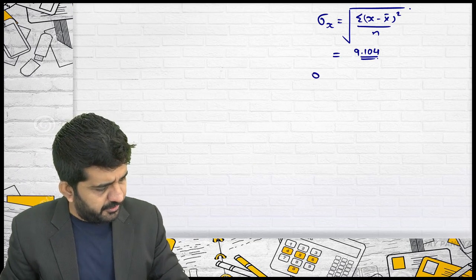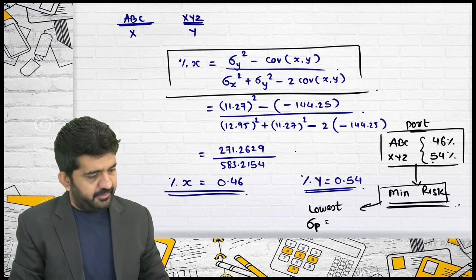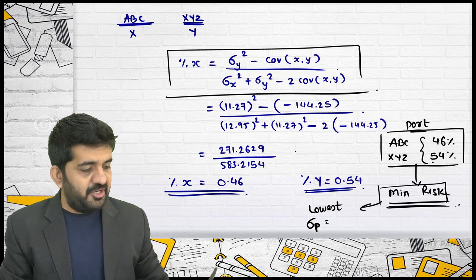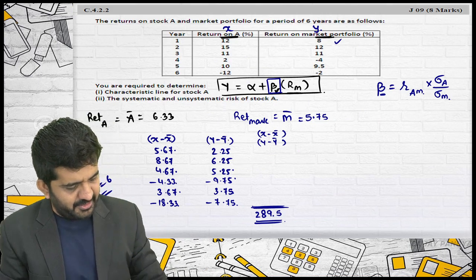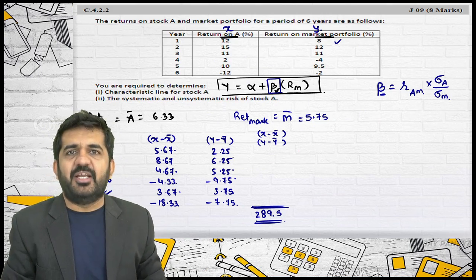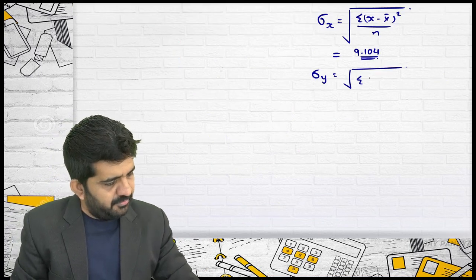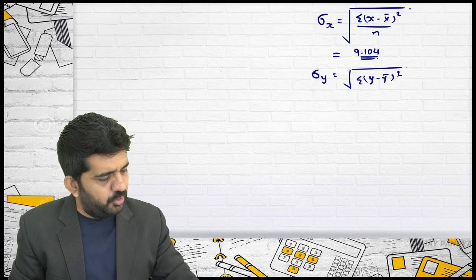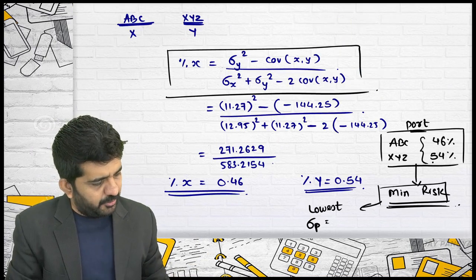They've calculated it in another manner. Standard deviation of Y. I'll have to do it again. This is standard deviation of market, because Y we have taken as market. It is sigma Y minus Y bar whole square upon n under root. I'll be directly doing it in calculator.